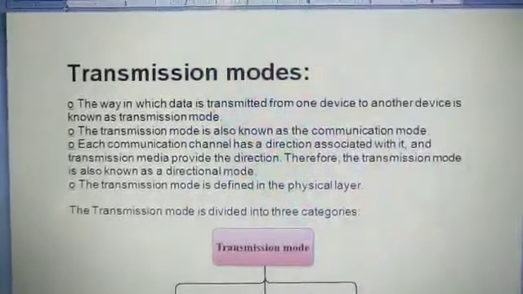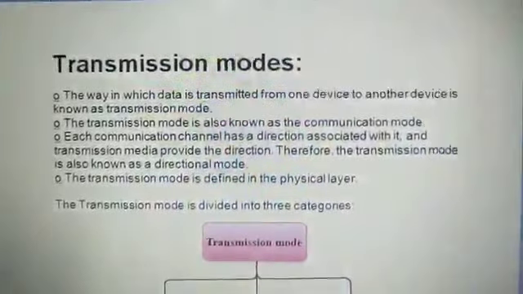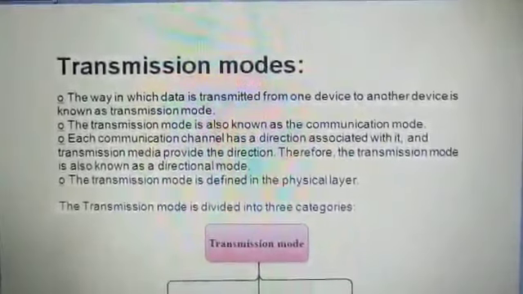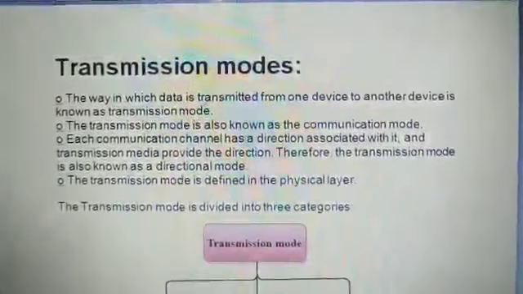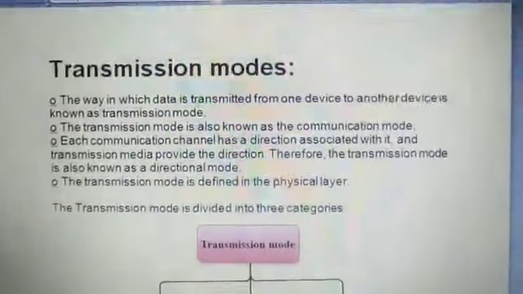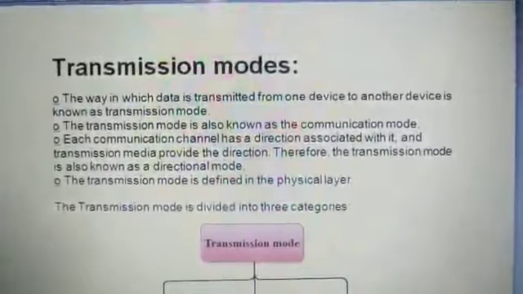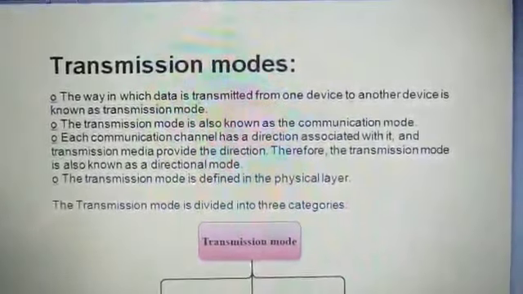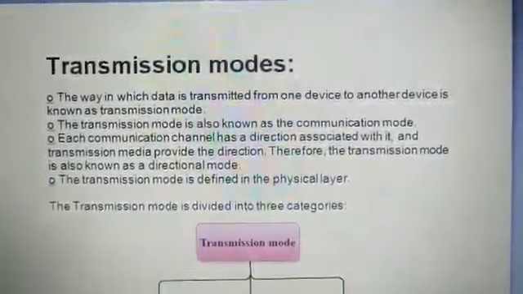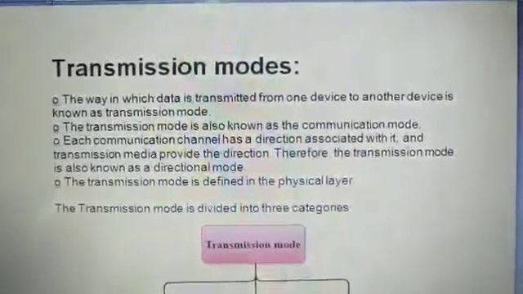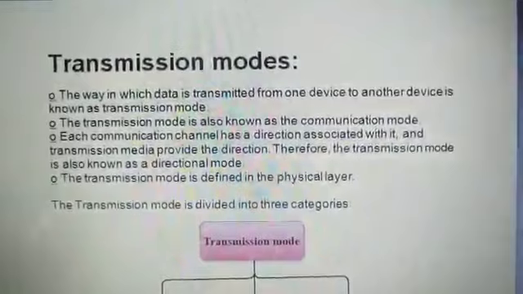There is no single way; there are multiple ways a sender can send the data, or a receiver can receive the data, or the intercommunication between them takes place. So there are several ways, and these are classified as transmission modes. So what is transmission mode?